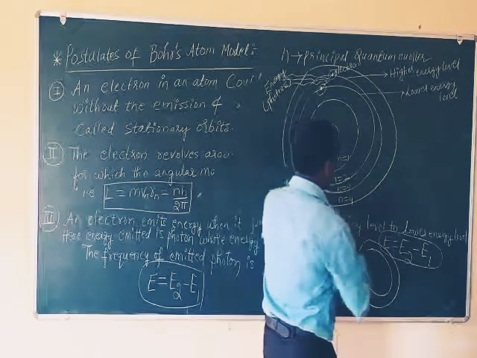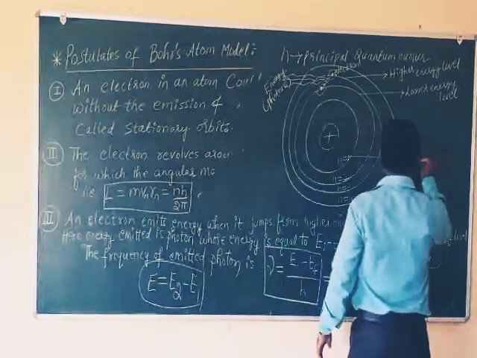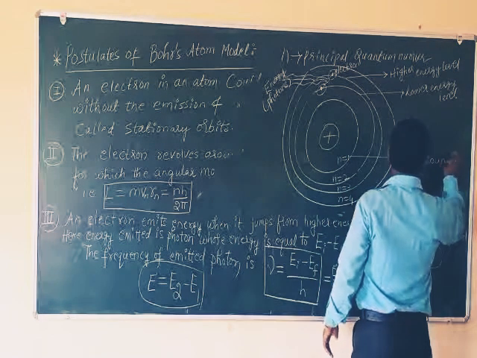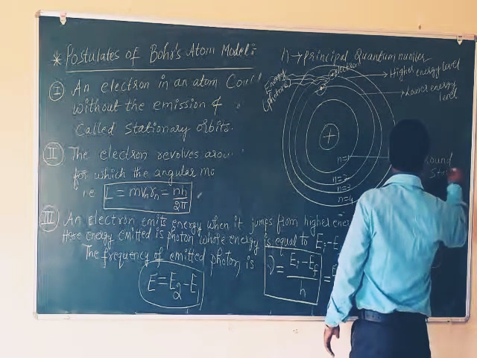The first energy level is called the ground state.